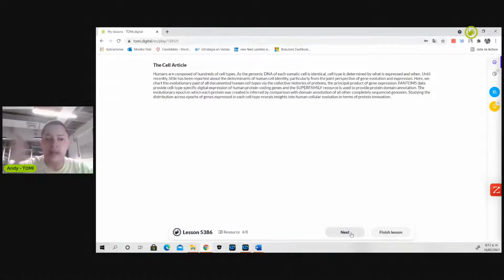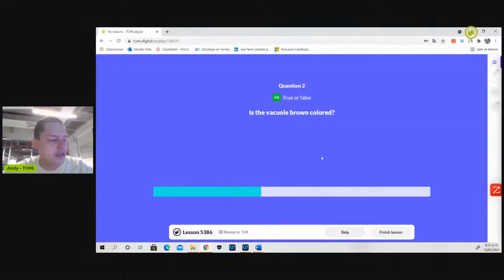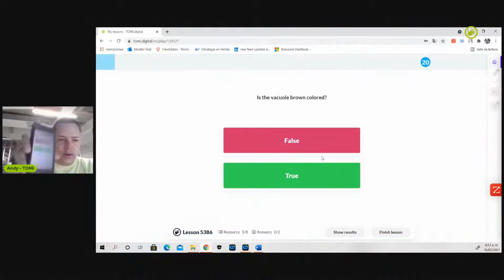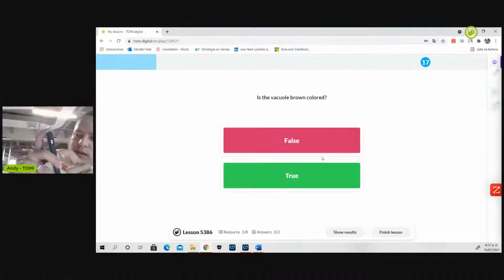Right here, the student can read if it's an article, so they'll have enough time to do it. As soon as the teacher clicks next, there's going to be a second question, which is: is the background brown colored? So I have the option to answer here, and I'll say no, it's not brown colored.